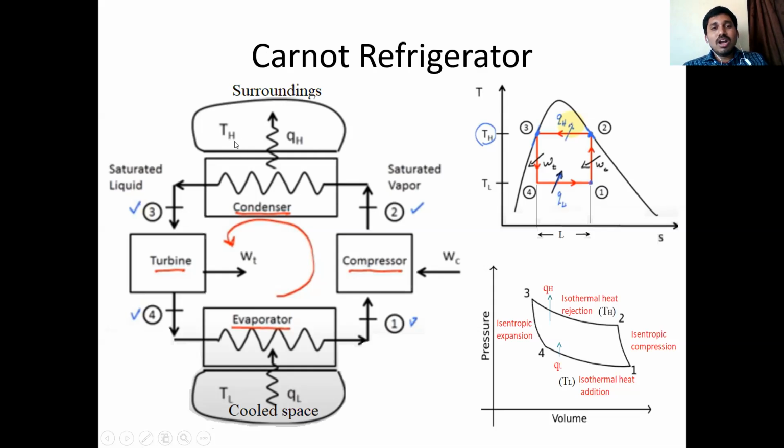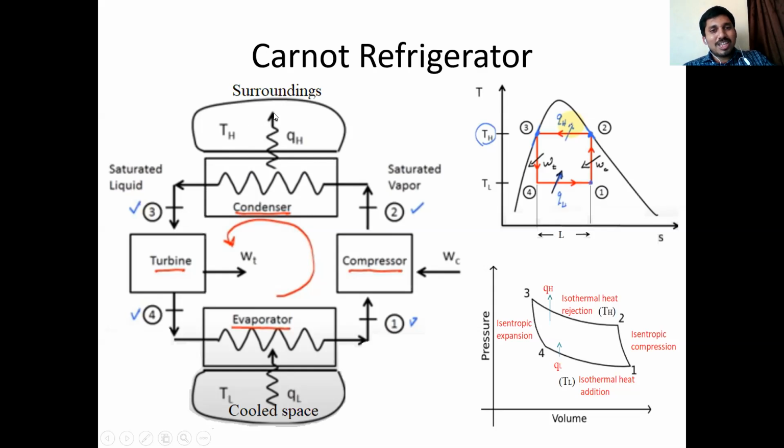TH. Let us assume the temperature is TH. Now, after the compression, that fluid has reached saturated vapor state. So this saturated vapor state fluid is moved to condenser. At the same temperature, without changing its temperature, at the same TH value, the heat is rejected to surroundings. I have given an arrow mark to the surroundings. So by this, heat is rejected from system to surroundings.